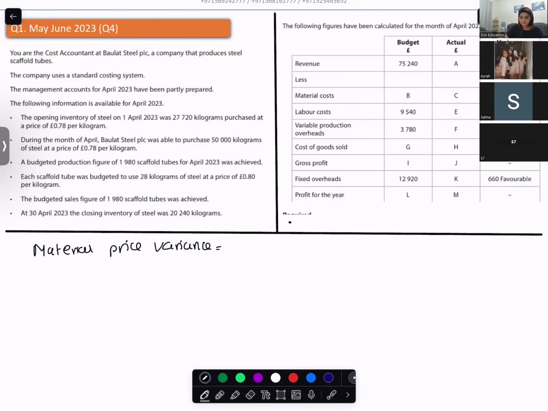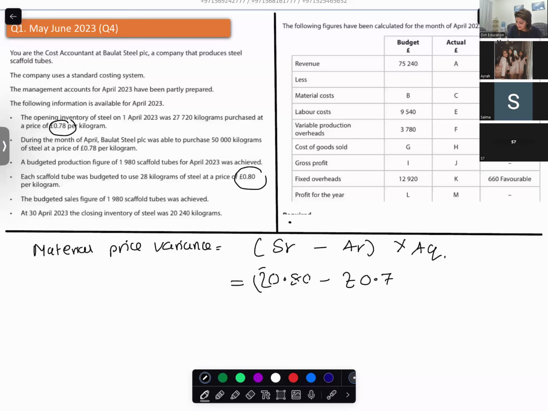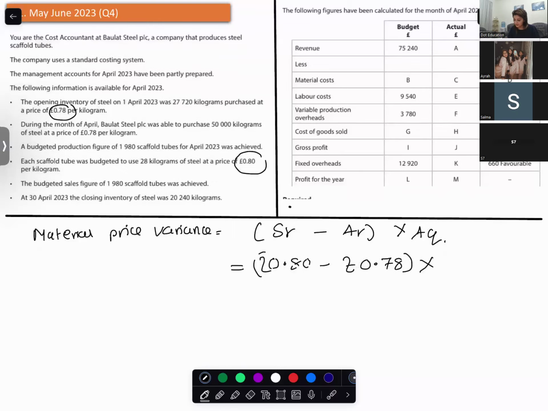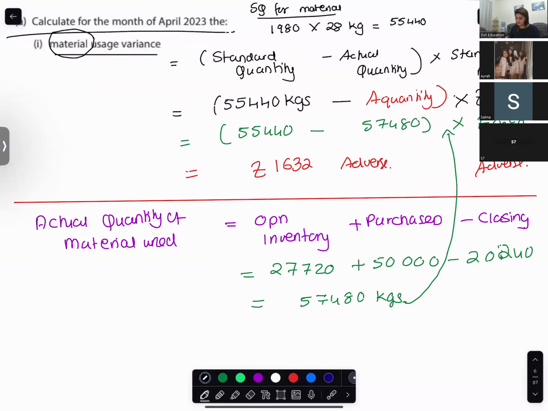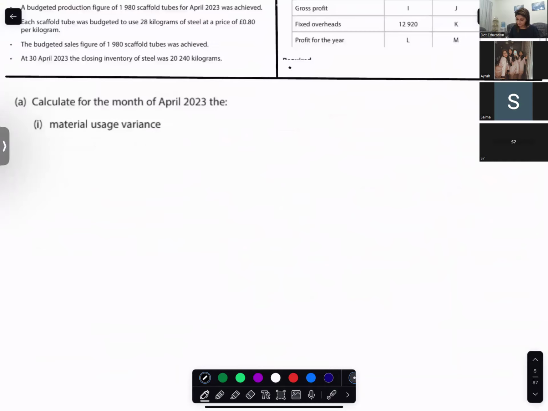What was the standard rate? 0.80. What is the actual rate? 0.78. And the actual quantity used, we just found out, was 57,480 kilograms.